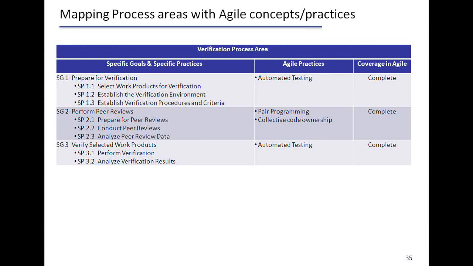The next two process areas deal with verification and validation. Just a note on what the difference is: verification answers, are we building the system right? And validation answers, are we building the right system? So it's from an intent and user perspective. Verification helps to determine whether the software is of high quality, but it will not ensure whether it is useful for the end user, whereas validation ensures that whatever is being developed is usable by the end user. Typically this is the difference between verification and validation.